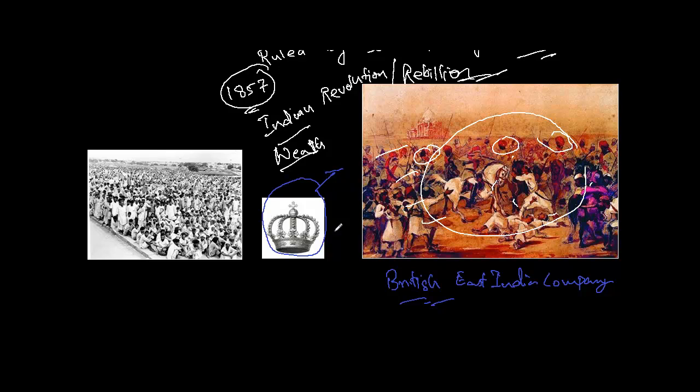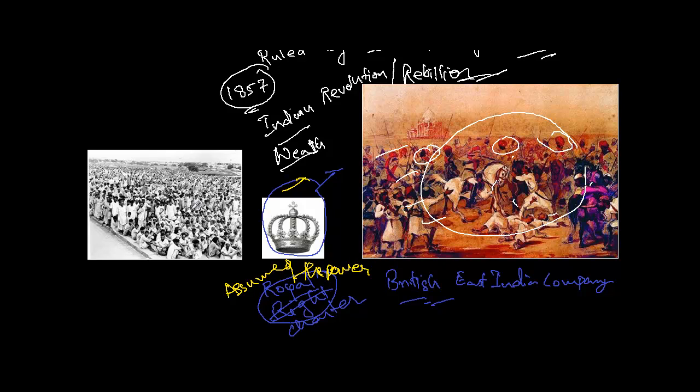If you remember the Royal Charter, the exclusive rights, they took the Royal Charter back, and the Queen herself assumed the power of India.